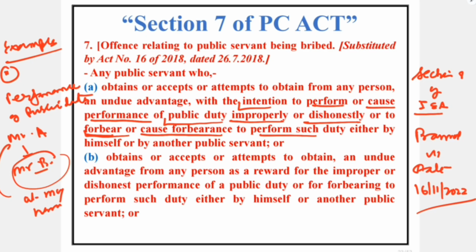Mr. B says, I will do the same, but you have to pay me rupees 500 privately. In that scenario, Mr. B would be liable as per section 7 subclause A of the PC Act, because inter alia he obtains undue advantage with intention to perform the public duty improperly or dishonestly.